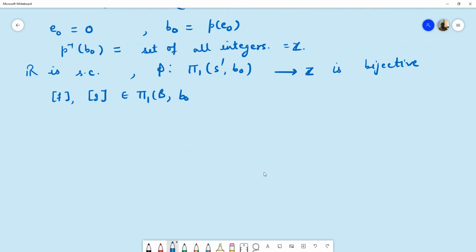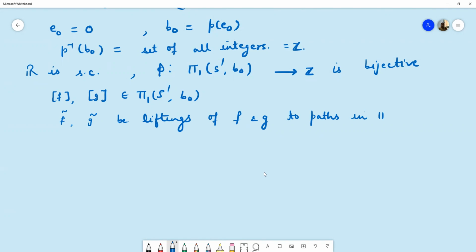We are assuming that f and g are closed paths in space S1 based at point b naught, and we assume that f curl and g curl are their respective liftings to paths in R, which start at point 0, because here we are assuming that our e naught is 0.